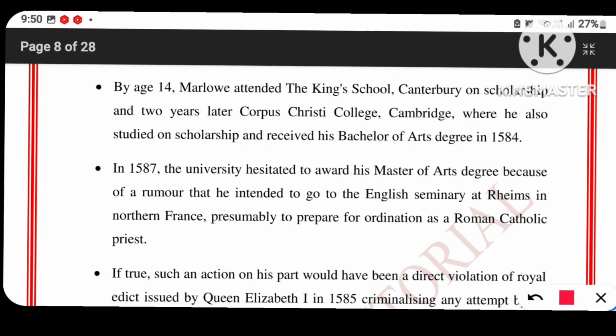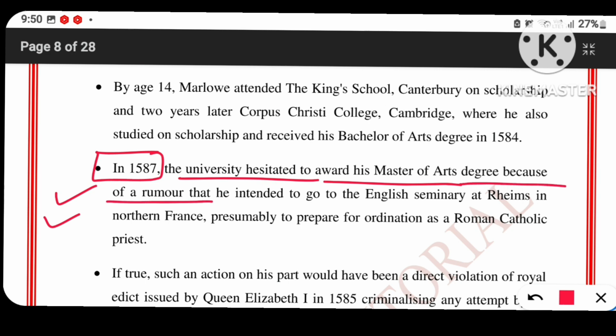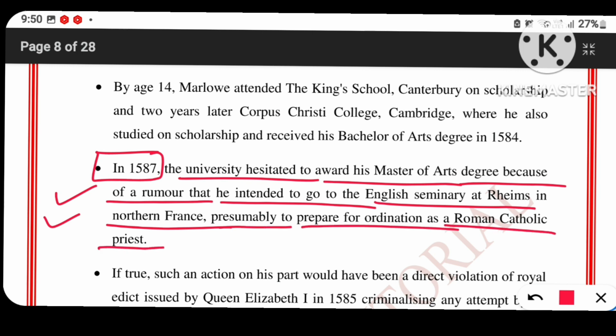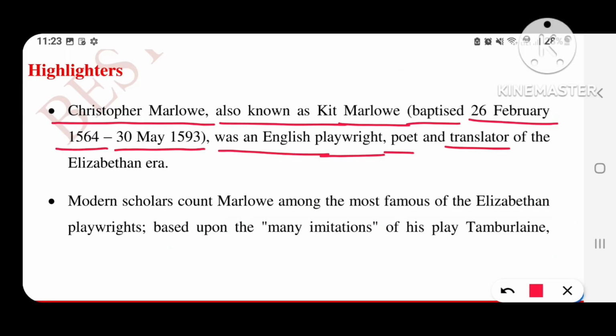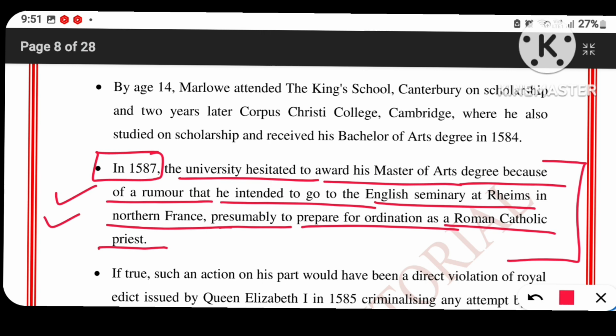Friends, another important date in this second highlighter is the year 1587, when the university hesitated to award his Master of Arts degree because of a rumor that he intended to go to the English seminary at Reims in northern France, presumably to prepare for ordination as a Roman Catholic priest. So this was just opposite of their principles. Therefore, they hesitated to give this award to Christopher Marlowe.